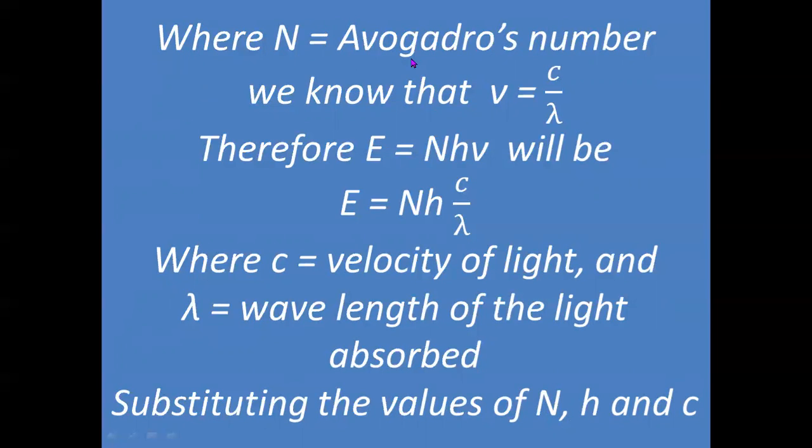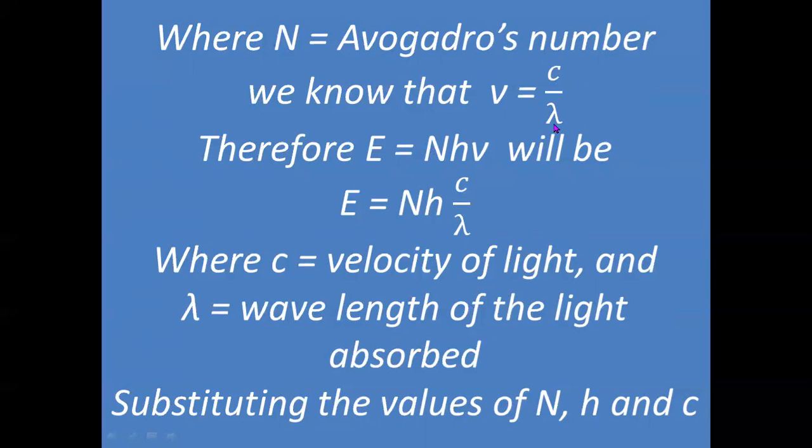So N is Avogadro's number, but you know that nu, means frequency, is equal to c by lambda, where c is velocity of light and lambda is wavelength. Why? Because c, lambda and nu, means velocity, wavelength and frequency, are related to each other by an equation which is c is equal to nu lambda, or nu is equal to c by lambda.